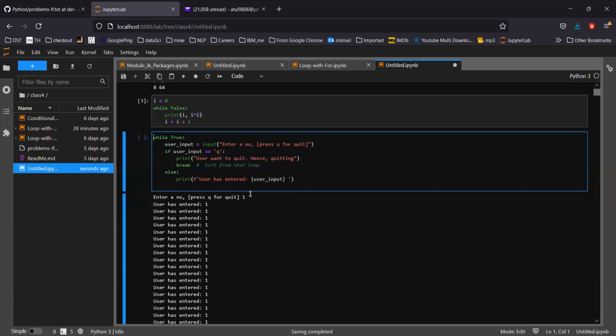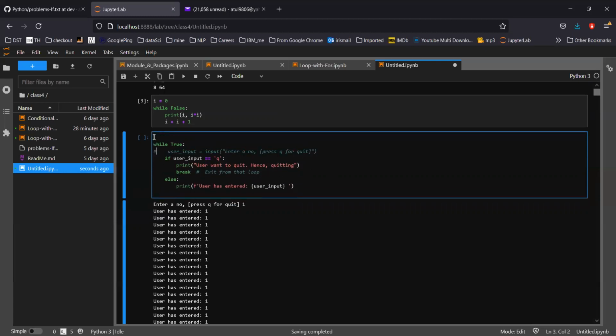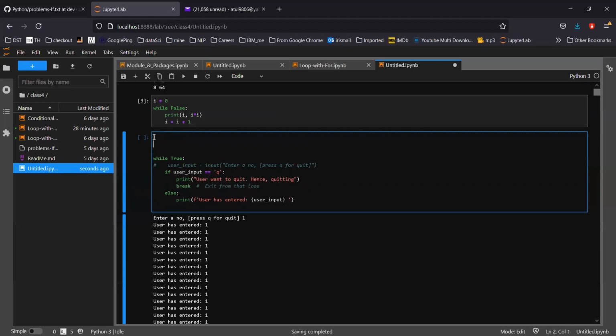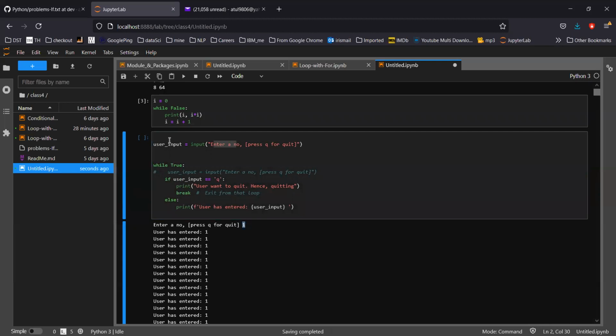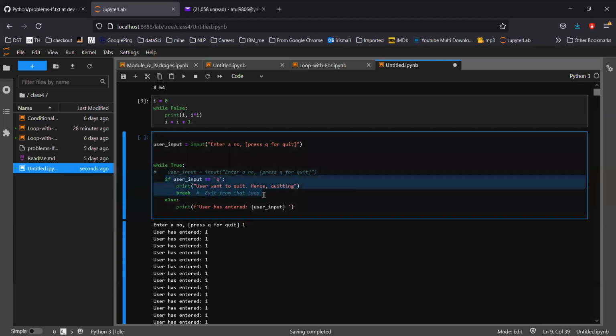The reason is this, because I am asking only the very first time. Here I have made one mistake. I asked to enter a number, and the user entered a number, 1. Then I came into the loop, the if part is skipped, and it printed user has entered 1. Now it goes back to true, because the condition is always true.